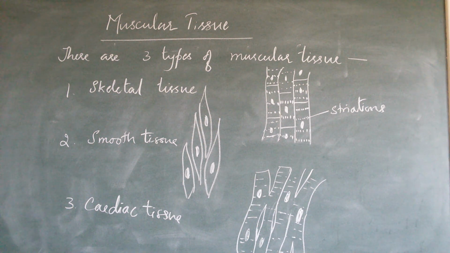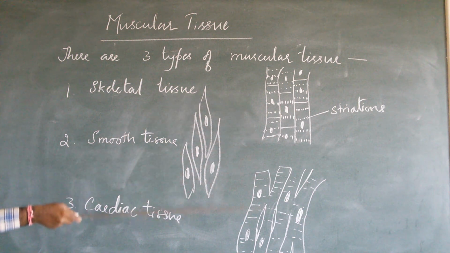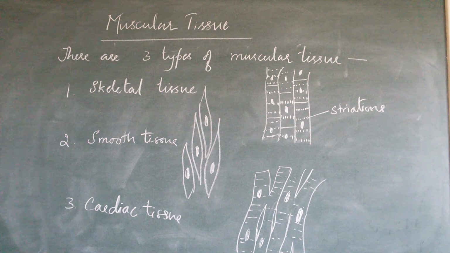They are single-celled and uninucleated. The ends of the cells are joined and you have branches. But here there is no branching, here there is branching or a network. Each cell is joined together and the junctions are called intercalated discs. The cells are attached to each other. So this is about cardiac tissue.